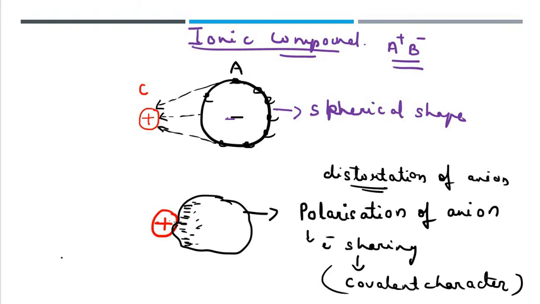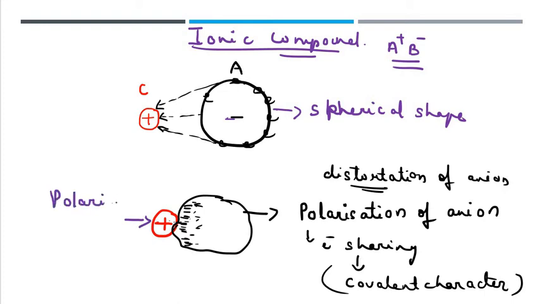Now, in the case of the anion, we have seen the distorted shape and polarization. Why is this polarization there, or why are the electrons more concentrated towards the cation? Because of the polarizing power of the cation.